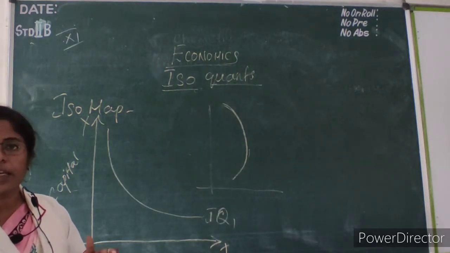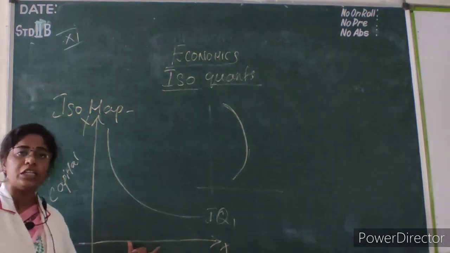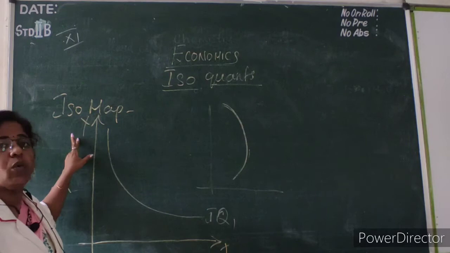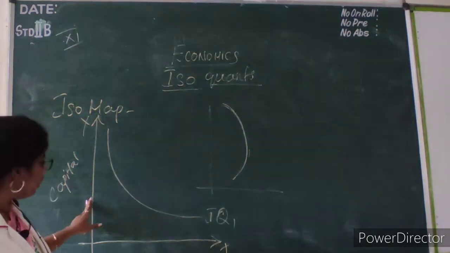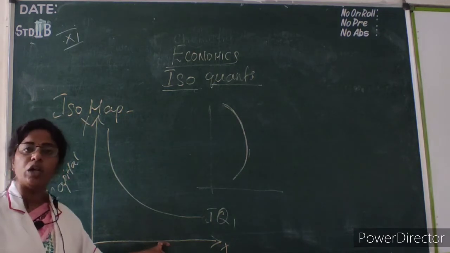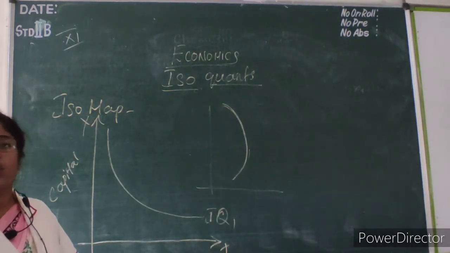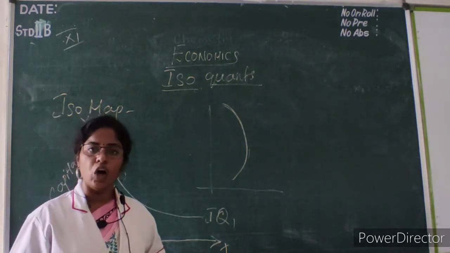Because in order to get an additional unit of x, we have to sacrifice some y commodity. If you sacrifice y commodity, you will be getting more additional labor. So this is called the marginal rate of technical substitution. So this is a law.